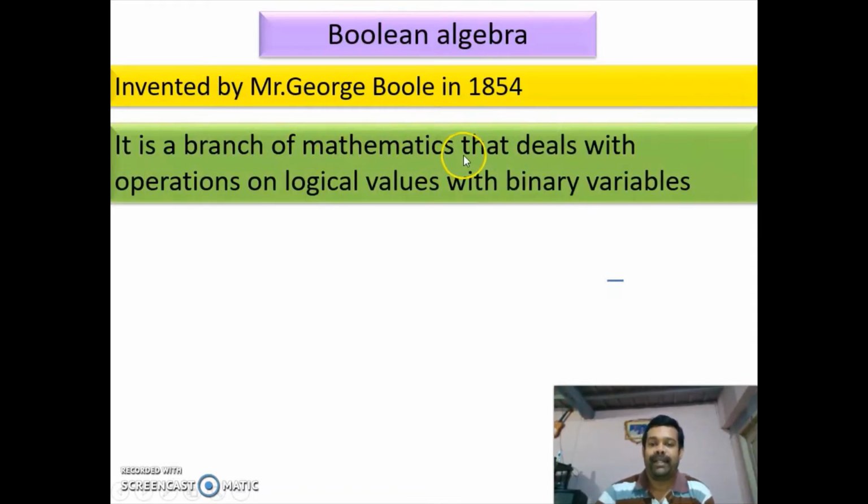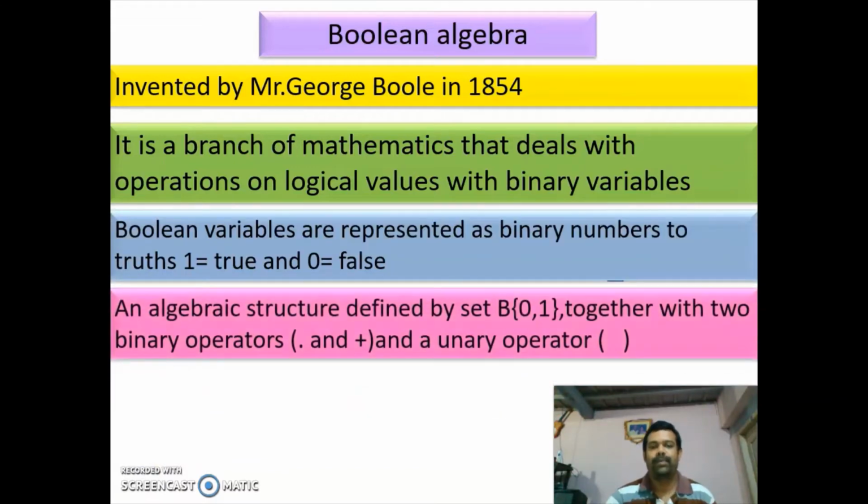It is a branch of mathematics that deals with operations on logical values with binary variables. Boolean variables are represented as binary numbers, two truths. One is equal to true and zero is equal to false. Or in other words, we'll be saying one is equal to high and zero is equal to low.